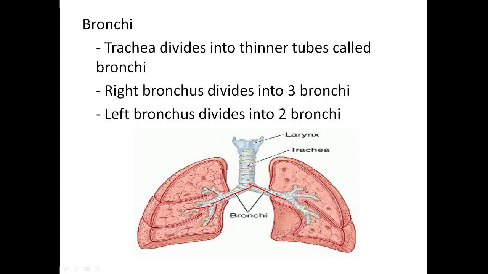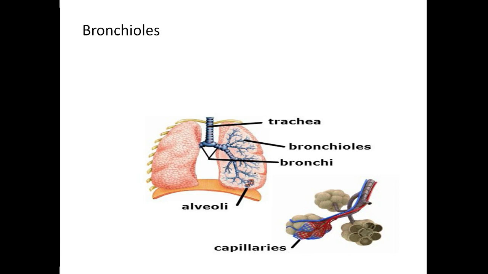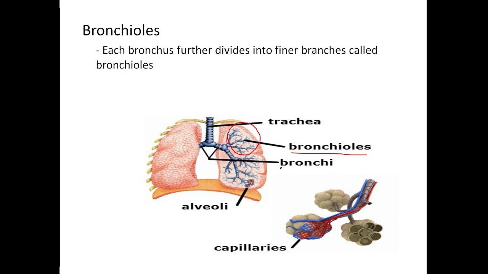The trachea is branched into 2 lungs. The right lung is receiving 3 bronchi, that is 3 branches, and in the left lung we are having 2 bronchi. Now these bronchi are further divided into small thinner branches called bronchioles. So the trachea, bronchi and bronchioles are the same thing, which is nothing but branches. Each bronchus further divides into finer branches called bronchioles, supported by incomplete cartilaginous rings.